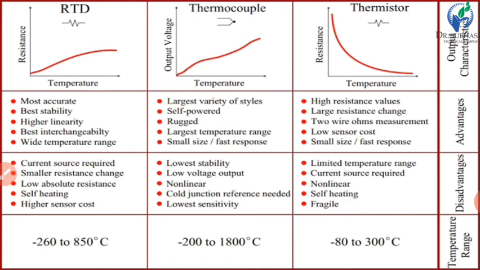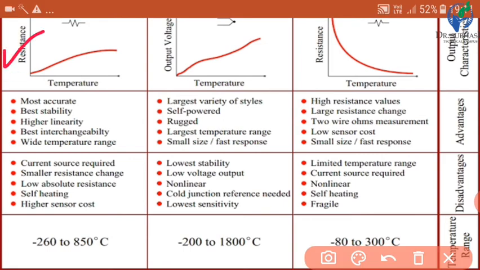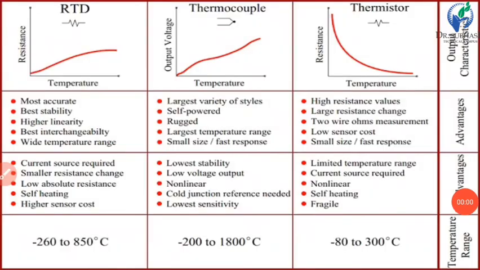Now here is the comparison of resistance temperature detector, thermocouple and thermistor. Okay, we have already seen RTD and thermocouple. Here we can see the resistance and temperature characteristics. The characteristic of RTD is somewhat linear. So the relation between resistance and temperature in RTD is linear.